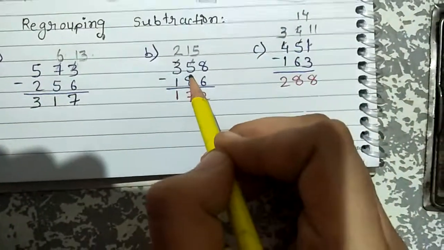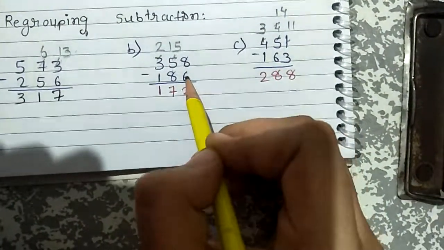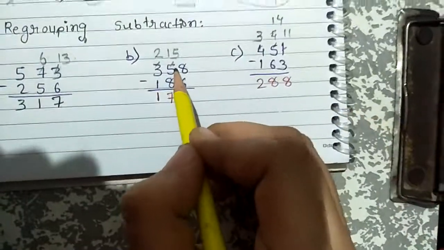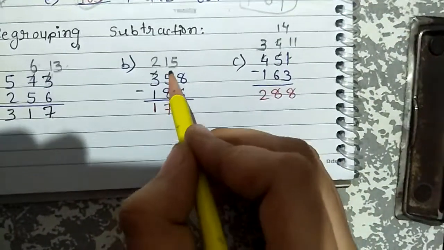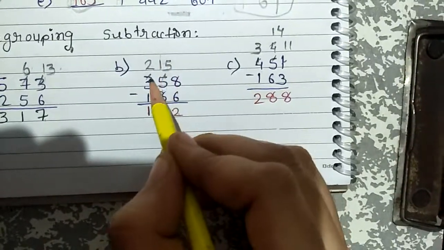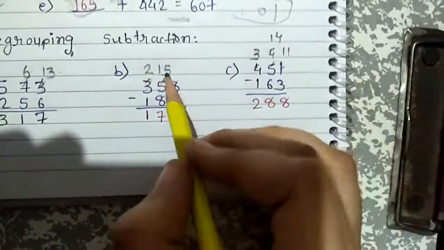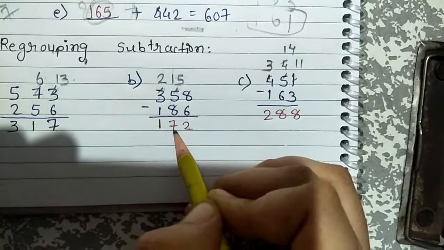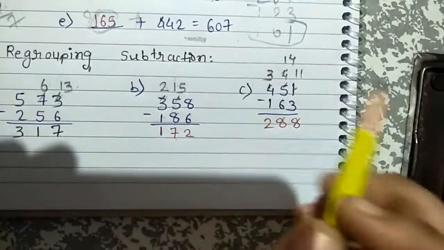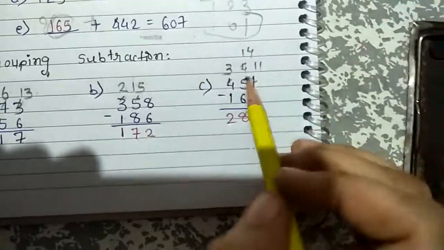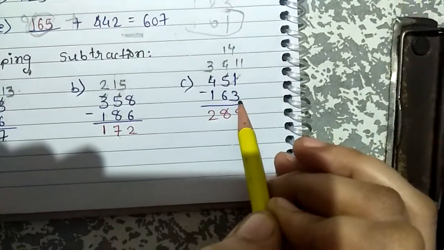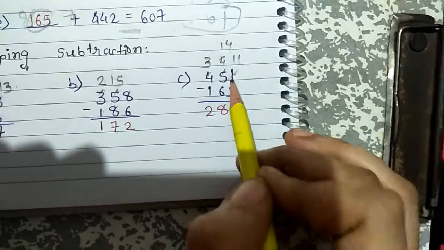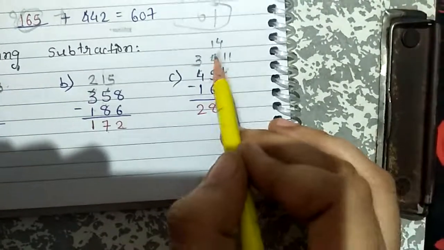Regrouping here in the tens, so 8 minus 6 is equal to 2, that is possible. 5 minus 8 is not possible. So 5 becomes 15, 3 becomes 2. 15 minus 8 is equal to 7. 2 minus 1 is equal to 1. Okay, so 1 minus 3 is not possible, so it directly becomes 11, and 5 becomes 4.